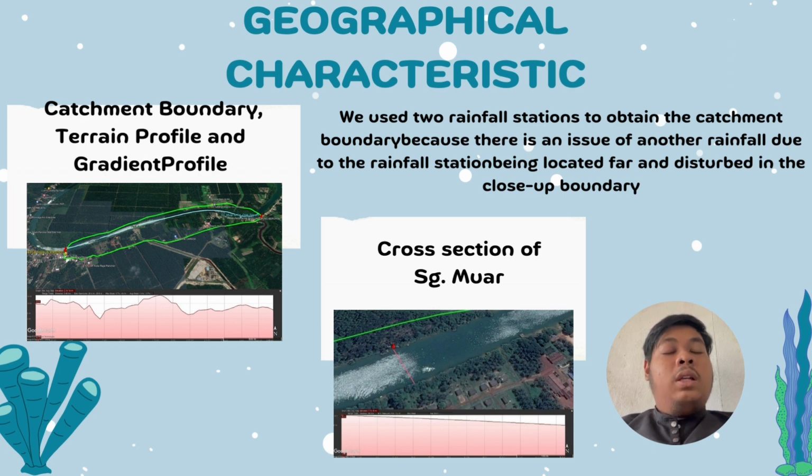Okay, geographical characteristics. We use 2 rainfall stations to obtain the catchment boundary because there is an issue with the other rainfall station, which is located too far and disturbs the close-up boundary. We can see here the catchment boundary, terrain profile and gradient profile. This data we collected on Google Earth Pro. We can also see a cross section of Sungai Muar, which we also collected in Google Earth Pro.